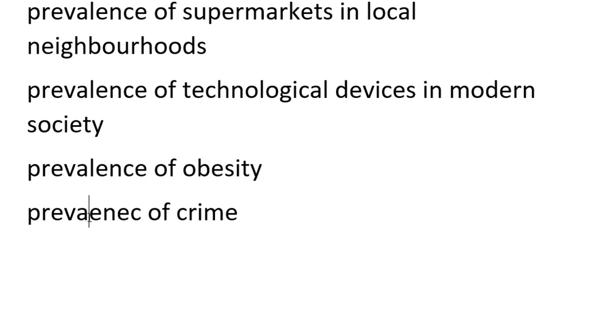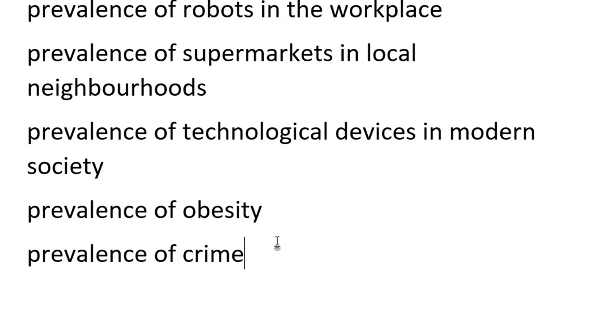And then definitely you could use it with crime, the increased prevalence of crime in cities. Great, so don't get too flexible with it. Try and stick to the specific examples I gave you. But yes, some very nice language. Definitely band 7 plus level language.